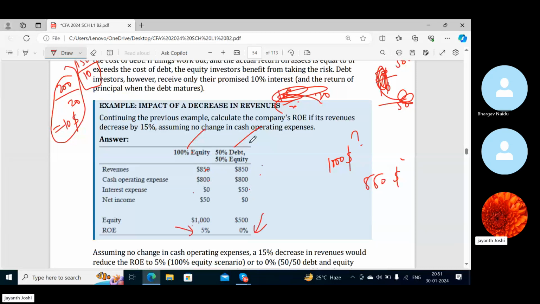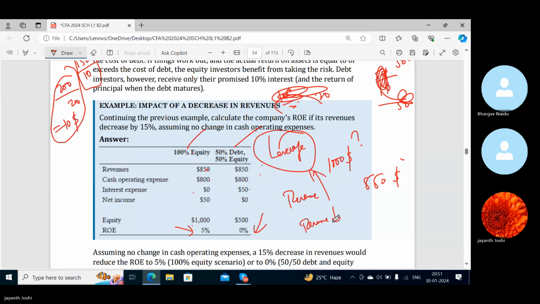Here 5% at least. So this particular leverage or advantage of fixed interest cost you can only take if the revenues go up. If there is a decrease in revenue, your ROE would decline, or your return on equity will go down, or you cannot take advantage of the fixed interest cost, or you have no leverage, right?